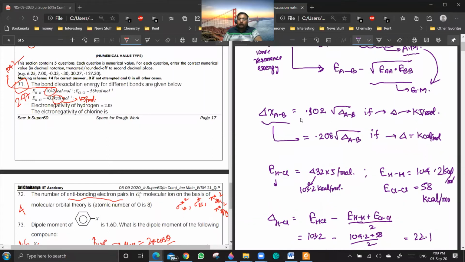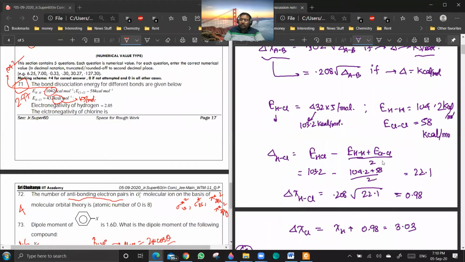It will depend on what units you are using. If your units are kilojoule per mole, it will be 0.102 square root of delta AB. And when your unit is kilocalorie per mole, it is 0.208 square root of delta AB. Are you getting the point? Now I have used the first formula, the arithmetic mean, because I have given you this formula only. Yes or no?